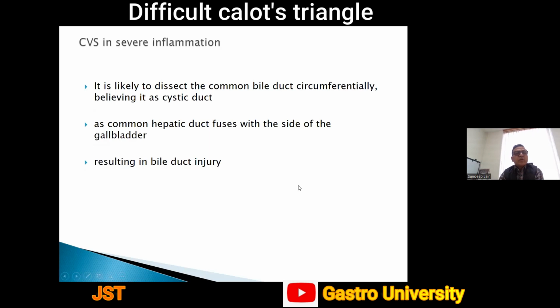In severe inflammation, it is likely to dissect the common bile duct circumferentially, believing it as the cystic duct. This happens quite frequently in severe acute cholecystitis. This happens because the common hepatic duct fuses with the side of the gallbladder, thus resulting in bile duct injury if we don't identify it in time.